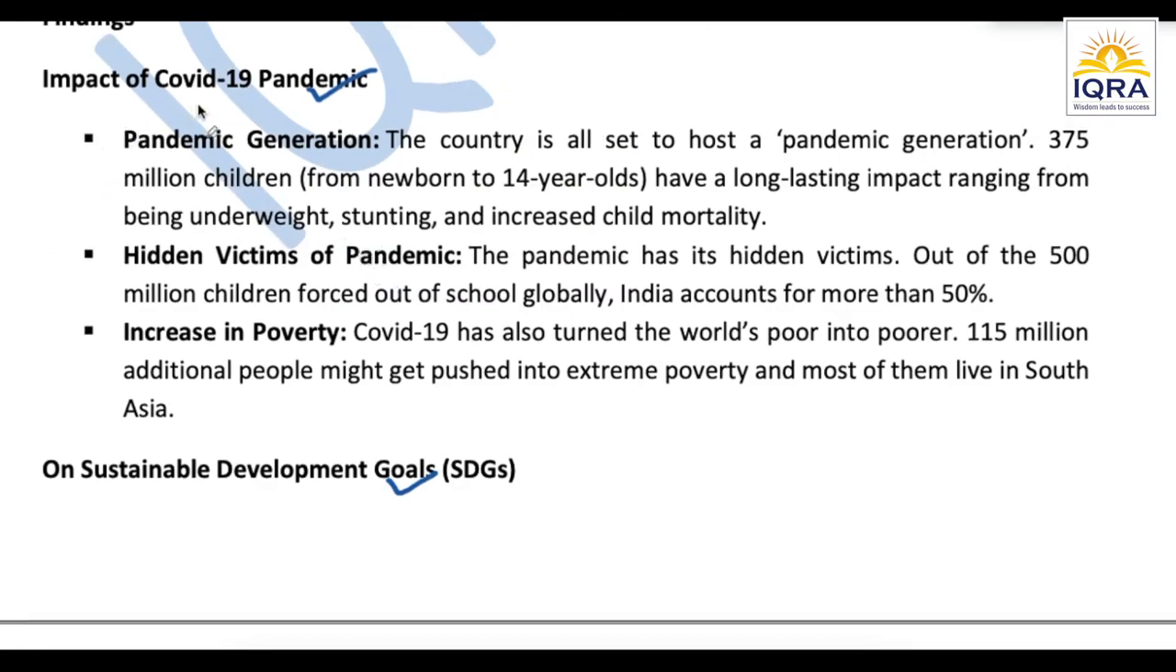सेक्शन वाइज अब हम देखते हैं कोविड-19 पैंडमिक का इम्पैक्ट के बारे में. They talked about कि पैंडमिक जनरेशन, they said कि न्यूबॉर्न जो है या फिर there is a finding which says that 375 billion children have a long lasting impact ranging from being underweight, stunting, increased child mortality. So these are the impact of pandemic जो कि बच्चों पे हुआ है, which this report has found.